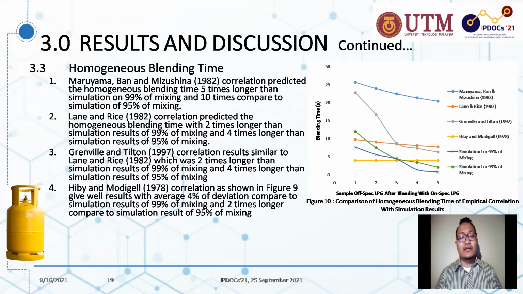The Grenville-Tilton correlation result is similar to Lane-Rice, which was 2 times longer than the simulation result at 99% of mixing and 4 times longer at 95% of mixing. The Hebe and Monigal correlation shows a result with 4% deviation compared to the simulation result at 99% of mixing and 2 times longer compared to the simulation result at 95% of mixing.